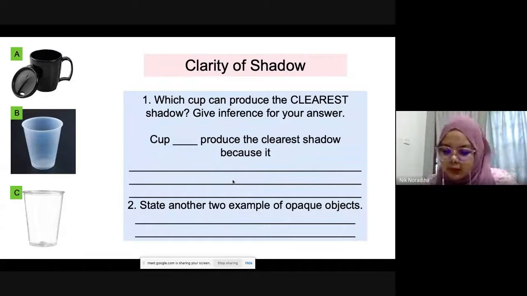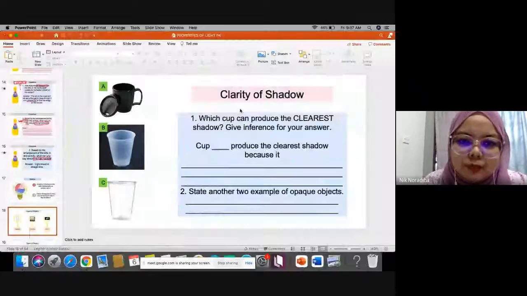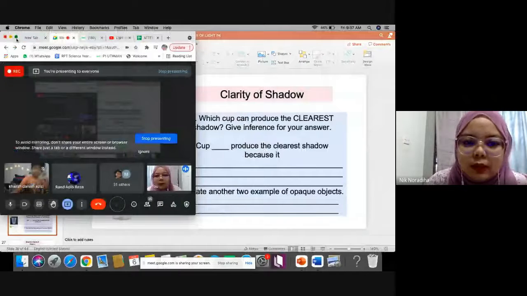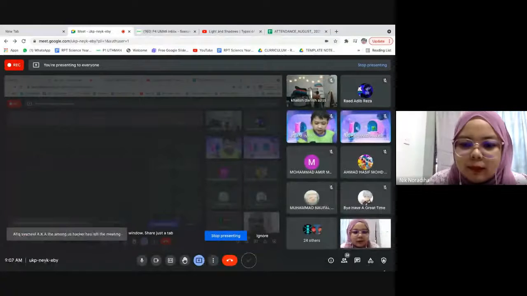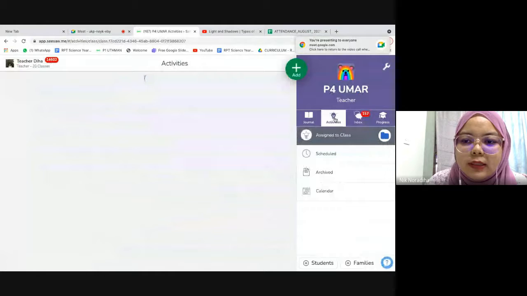Now everyone open your Skill Hebat book, page 32. If you are done with Skill Hebat, later you can check your Seesaw activity.